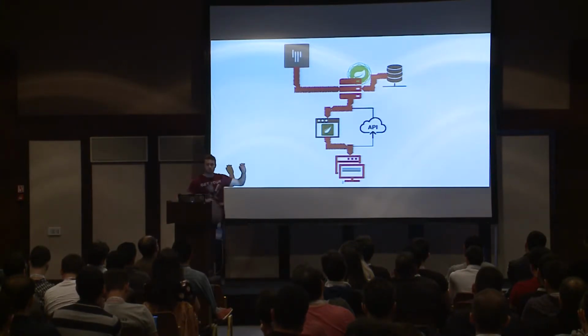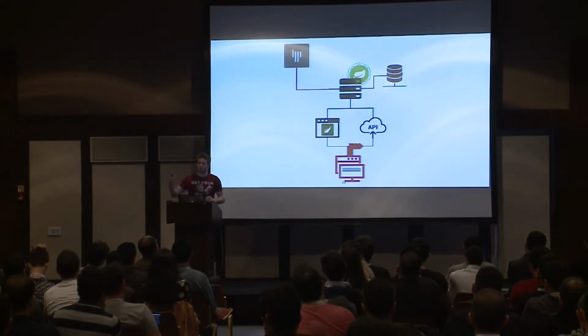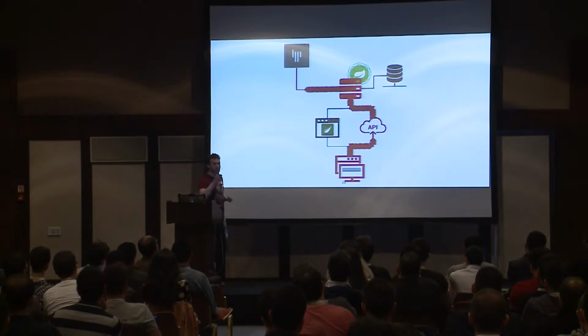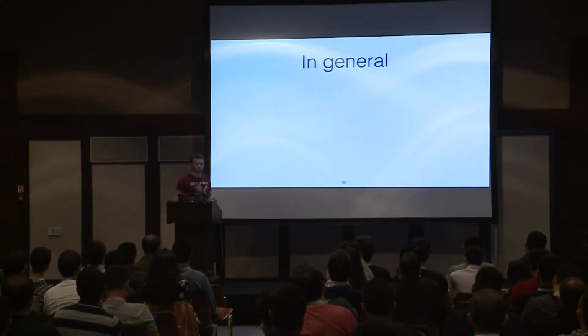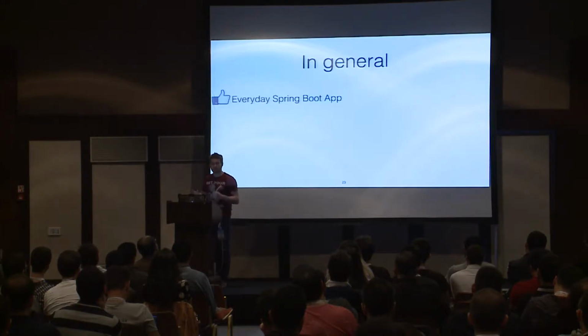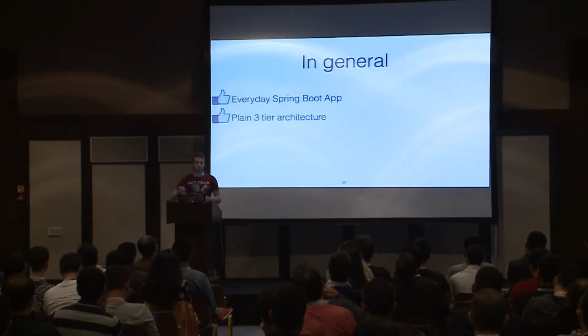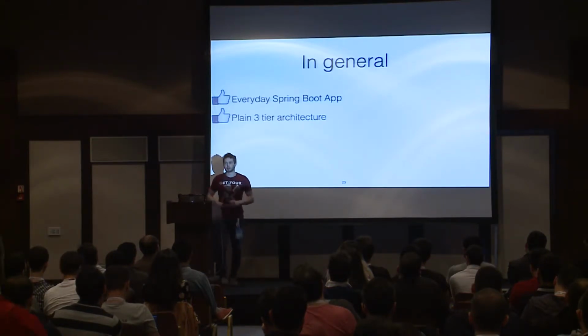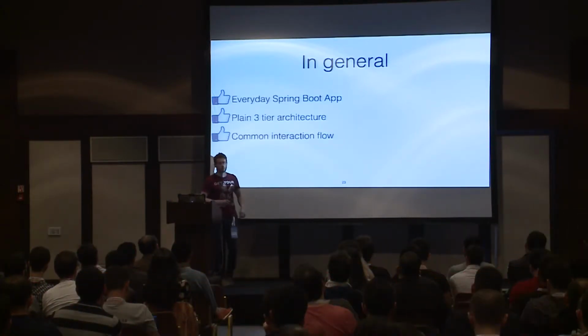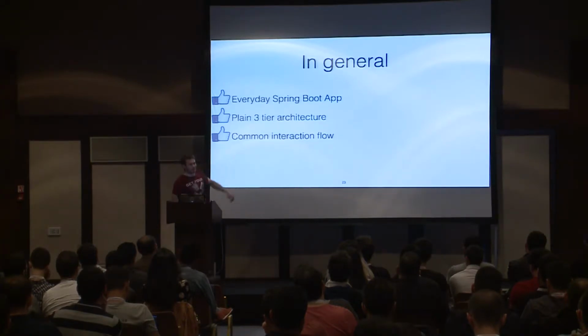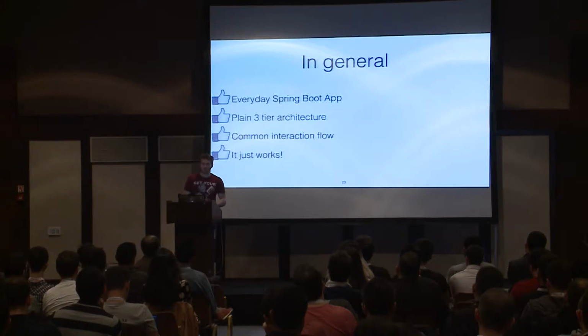Along with that, we have small JavaScript, which is asking every few seconds for the same information. Ask and ask and ask, again and again. So it's a similar flow. In general, we have a really everyday familiar Spring Boot application. Along with that, we have plain three-tier architecture, which is, I believe, the most common architecture in most projects. Along with that, we have common interaction flow. At least I did a similar application, with asking, asking, asking. And finally, it just works. It brings some value for the business, and that's it.